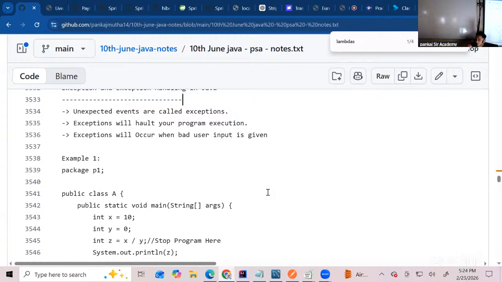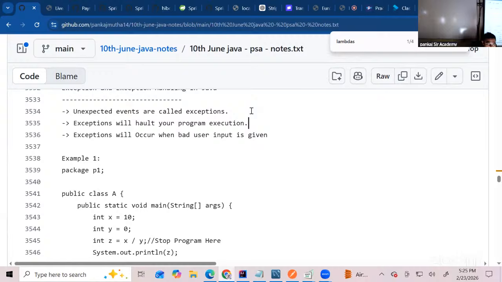Another example would be an Excel file. I'm putting data into an Excel file. After some time, I get a message, Excel file is not responsive, and it freezes. It gets stuck. And when it gets stuck, you're neither able to enter the data, save the data, nor delete the data, nothing you're able to do. The screen is freezed. I'm sure this would have happened with most of the people. Yes or no? So understand, unexpected events are exceptions, which means when this app is going to freeze, when it will hang, when it will not work, that's unexpected. I cannot tell at what time this is going to happen, but yes, it has happened.